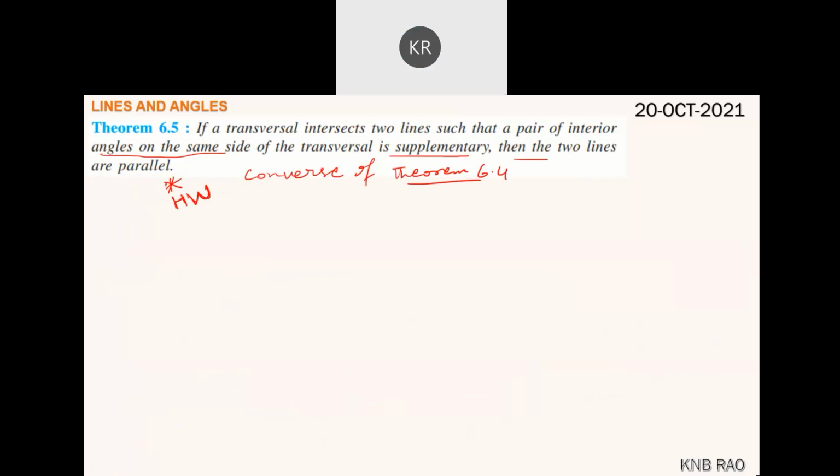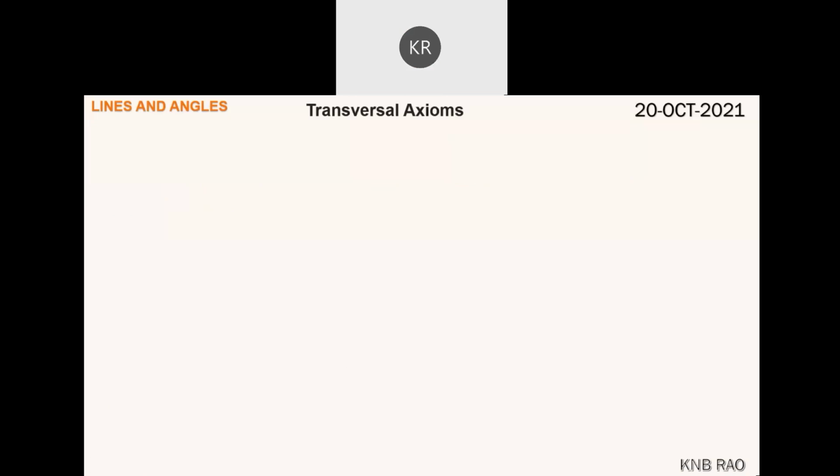Easy, tough, lengthy, short, all that depends on how much our brain thinks. Here, the transversal axioms, all in one go.